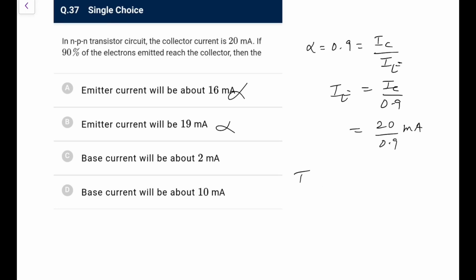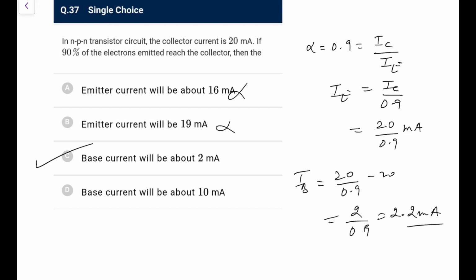So IB I can write it as IE minus IC, 20 upon 0.9 minus 20, that is 18 upon 0.9, that would be 2 milliamperes. Sorry, not 18, it's not the right thing. It would be 20 minus 18, that is 2 upon 0.9, that would be 2.2 milliamperes something. So go for the closest one, go for option C here, it would be closer to 2.2 milliamperes. Next one.